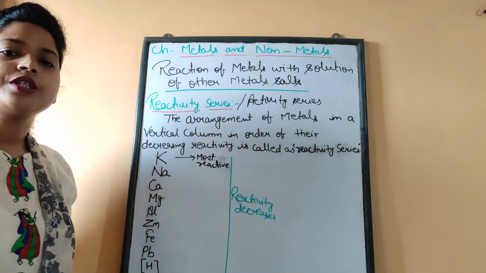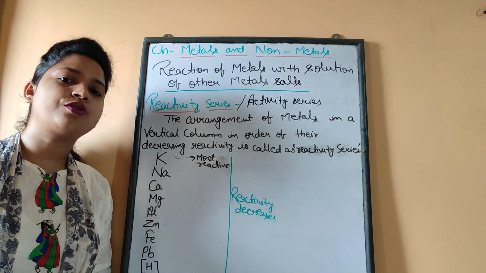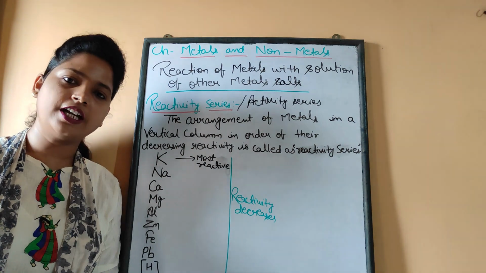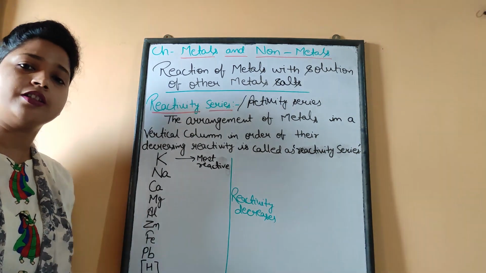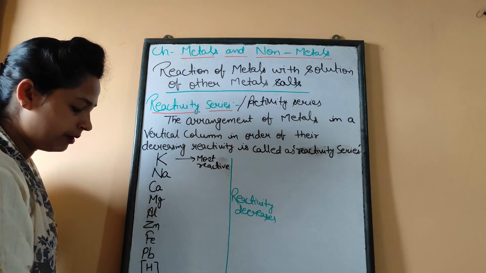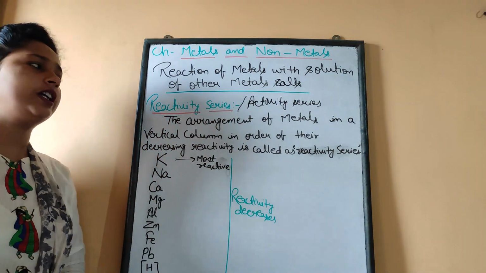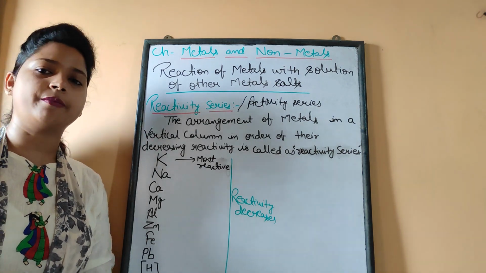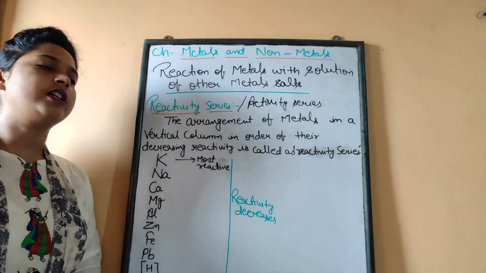So already you know silver, gold and platinum are called noble metals and they are the least reactive metals. So gold is least reactive according to your NCERT. Otherwise you can also write platinum because platinum is less reactive than gold. So this is the reactivity order. From potassium to gold, the reactivity decreases. On the basis of reactivity we arrange the metals in decreasing order, and that order gives us the reactivity series.